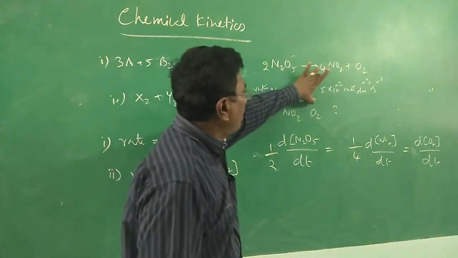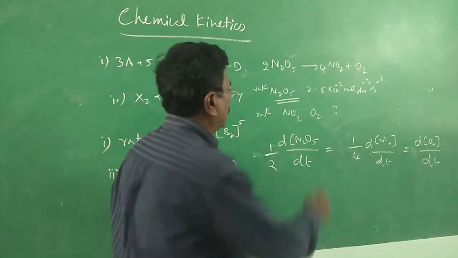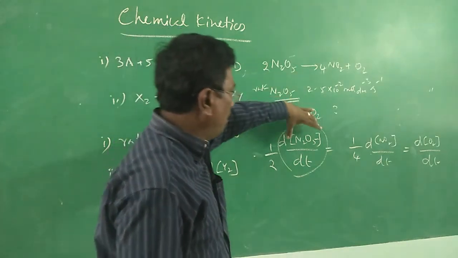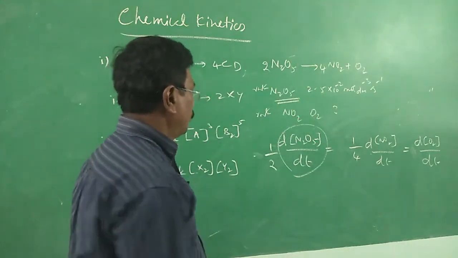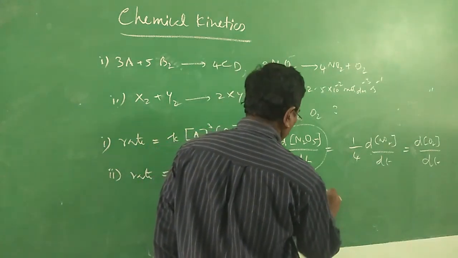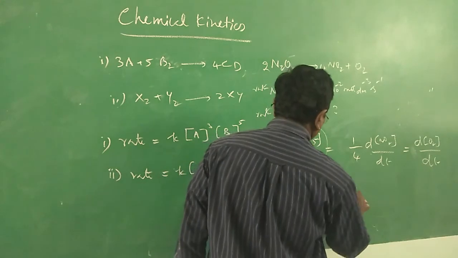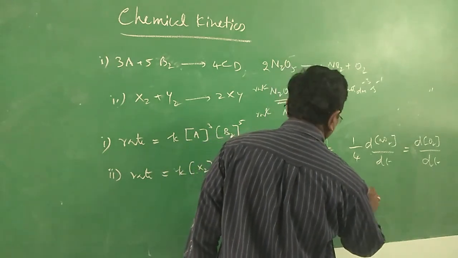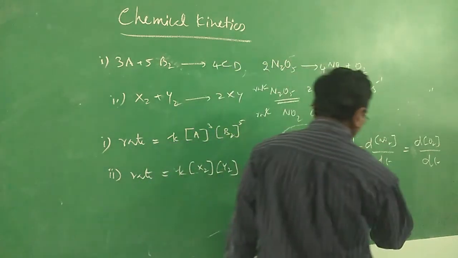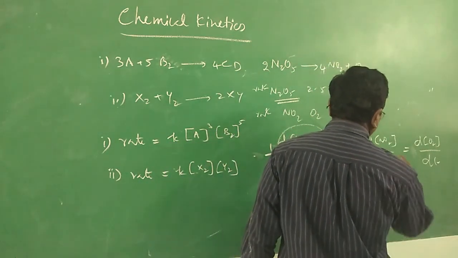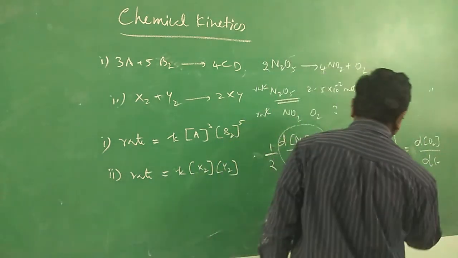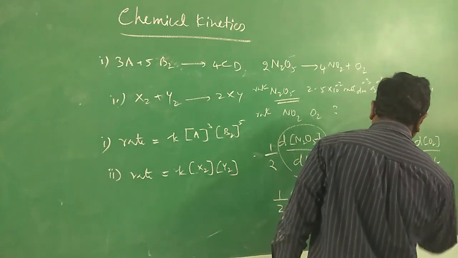Now the rate of disappearance of N2O5 we know, in mole per decimeter cube per second. So half into 2.5 into 10 power minus 2 mole per decimeter cube per second, liter or decimeter cube both being the same, is equal to 1 by 4 into the rate of formation of nitrogen dioxide, d[NO2] by dt.